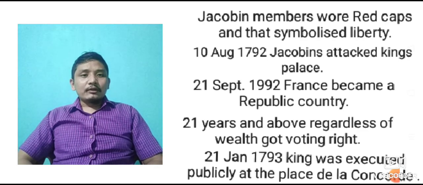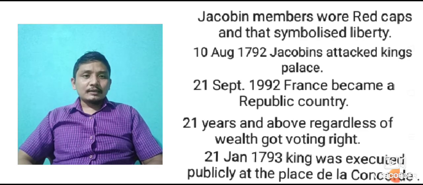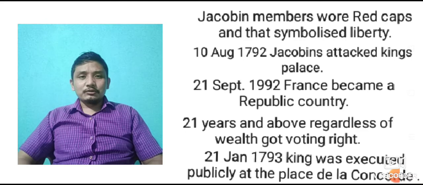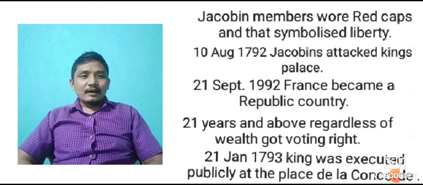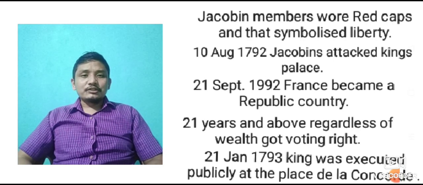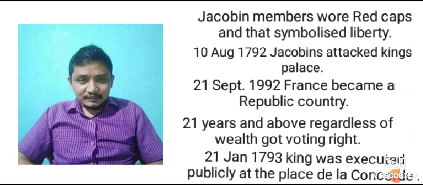On 21st January 1793, the king was executed. That means the king was guillotined, publicly at the Place de la Concorde. At the Place de la Concorde, the king was executed publicly. Okay, this much. Thank you.